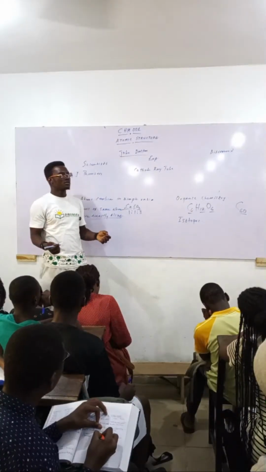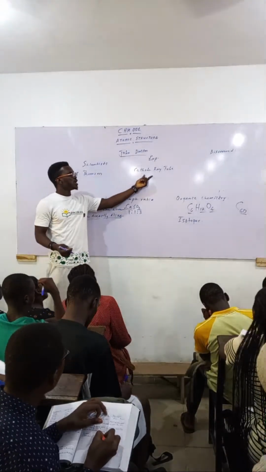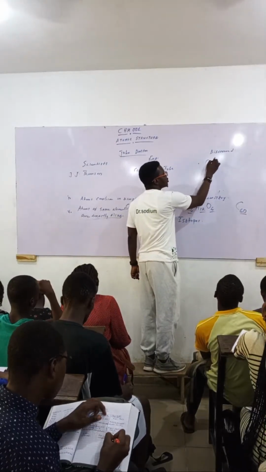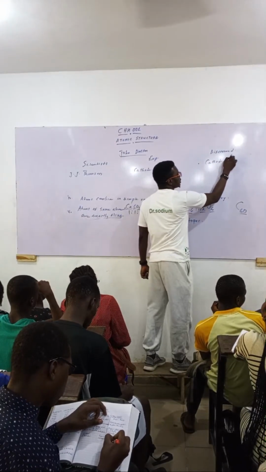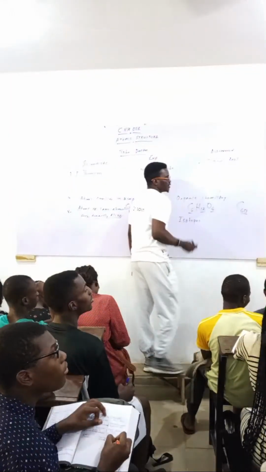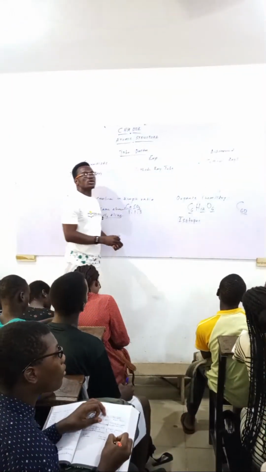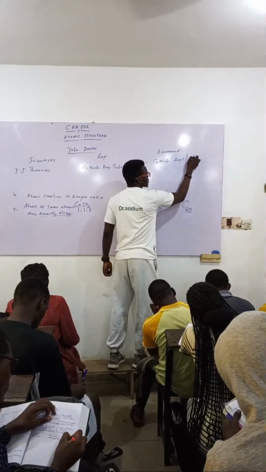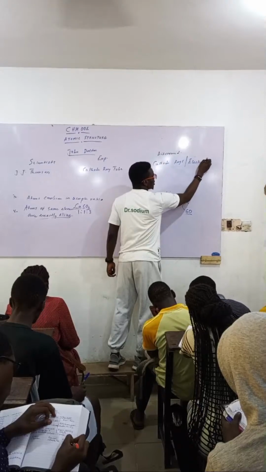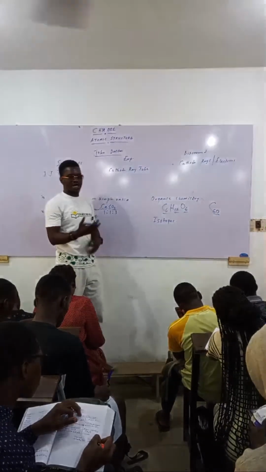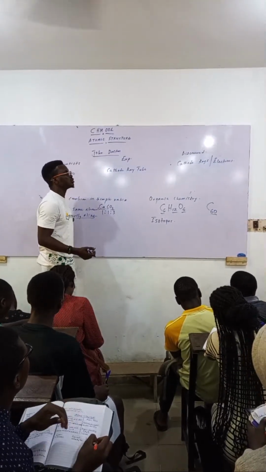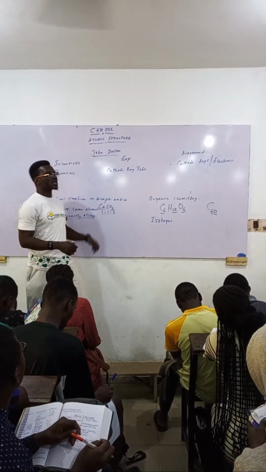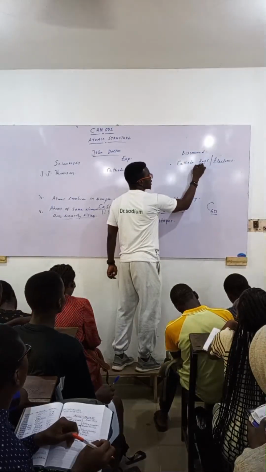Is that taken? So he performed what we call the cathode ray tube experiment to discover what we call the cathode rays. So cathode rays today are now called what? Electrons. So someone named it electrons. So all those are parts that you will need to know. Now, another thing they can ask you on this guy is that they can say, what are the properties of cathode rays?